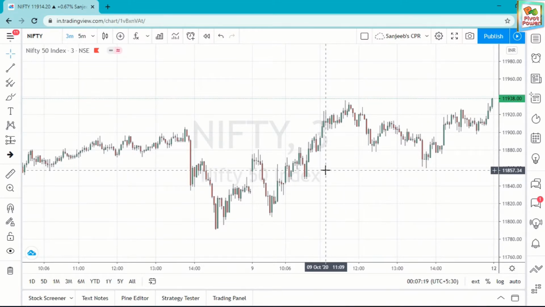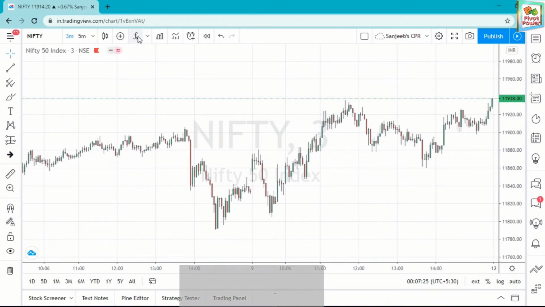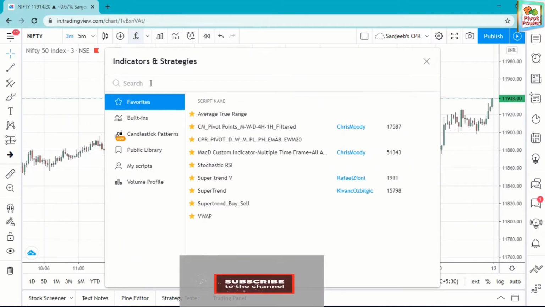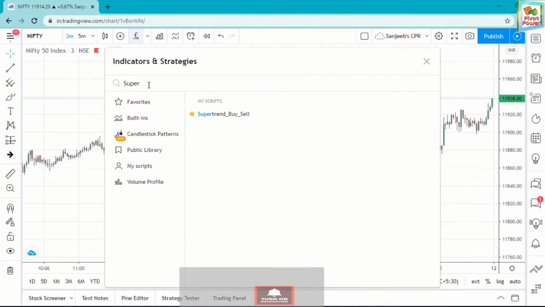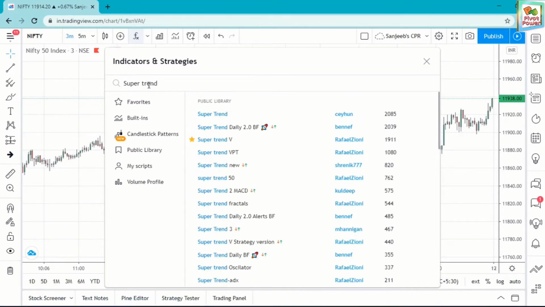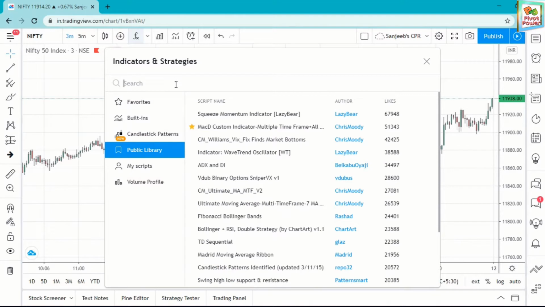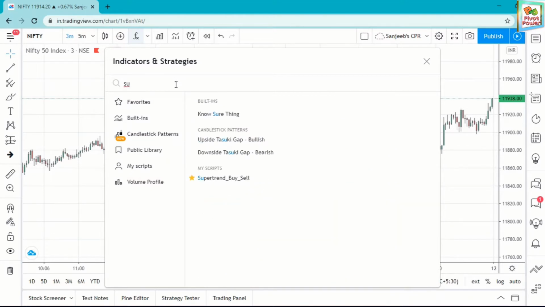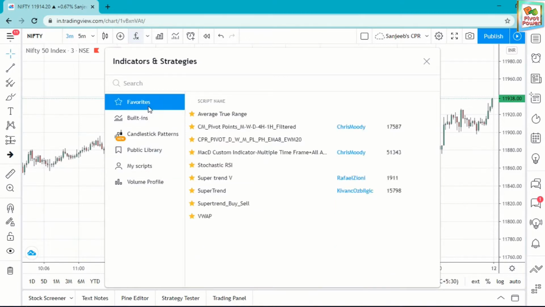For the indicator I mentioned, you have to go to the indicators button here and search for Supertrend. Search for Supertrend.